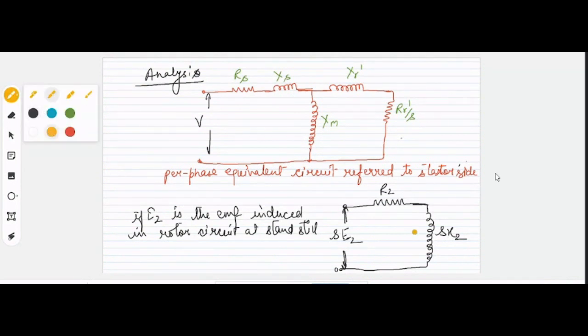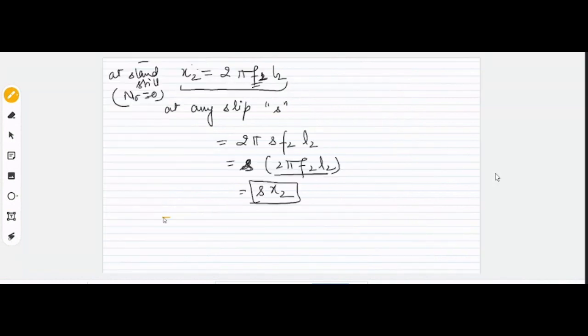At that time, if EMF is there and the path is closed, there will be a current flow, and we'll call it the rotor current I2. Now what will be the value of I2?